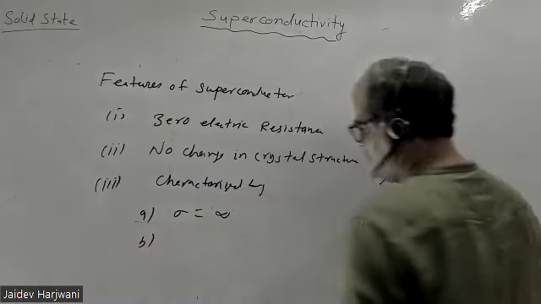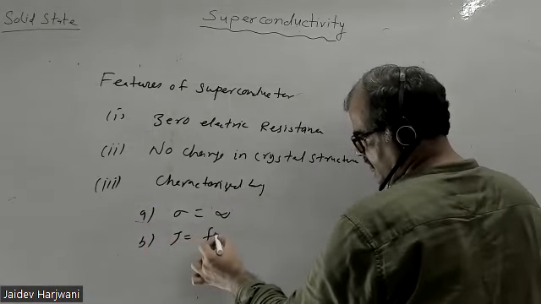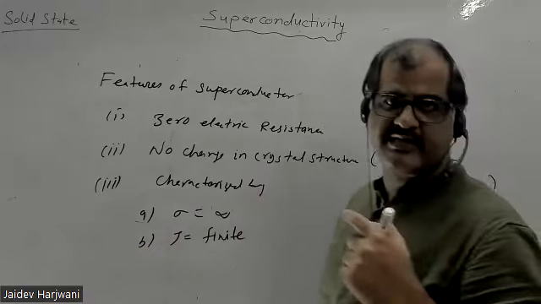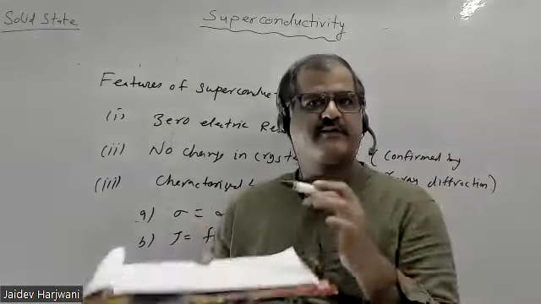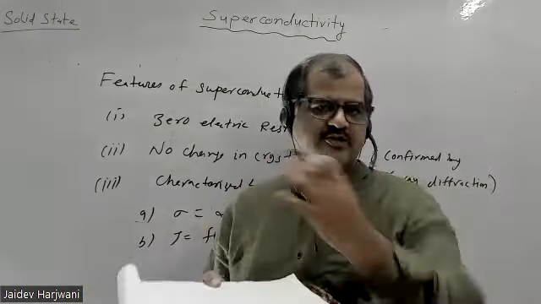Number 2, J is finite, otherwise how would you measure resistance. In the superconducting case, you have a sample, you apply current, but it does not show any voltage drop. That's why we say resistance is 0. But J is always finite. Current density is finite.